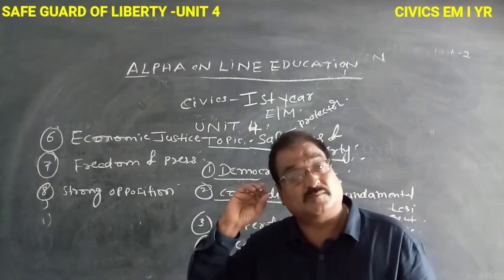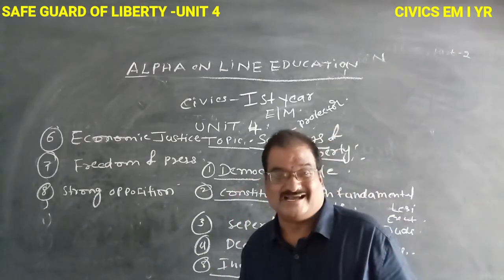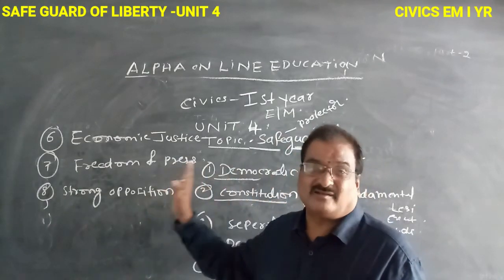The people give their majority votes to the ruling party. Where there is strong opposition, the ruling party is afraid of it. But in our state the people do not believe opposition parties, they only believe the ruling party. So in these areas, the liberty is not protected.